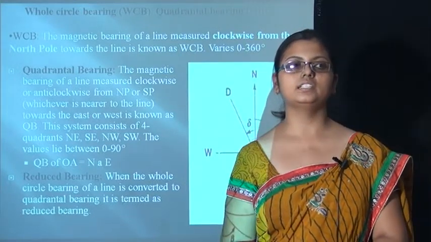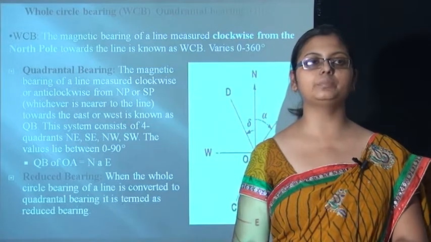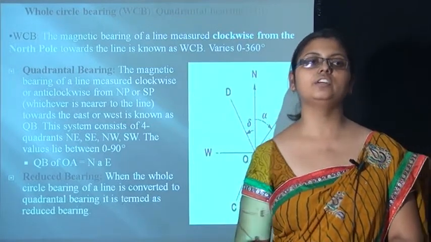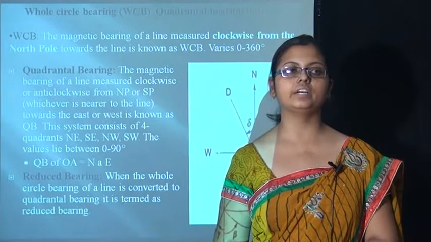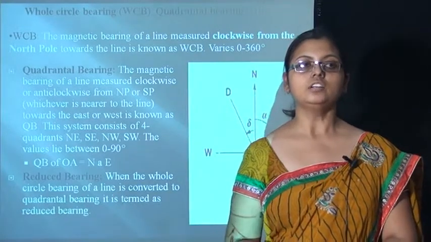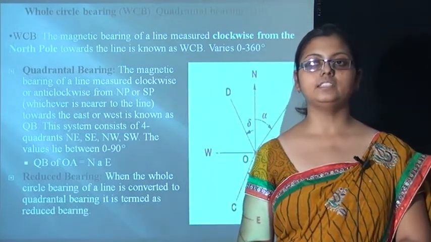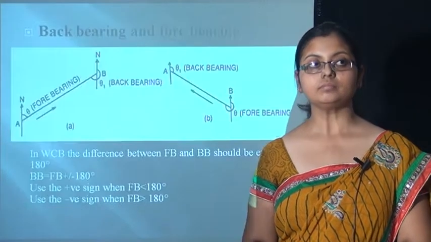Going towards another definition, which is reduced bearing. When the whole circle bearing of a line is converted to the quadrantal bearing, it is termed as the reduced bearing.